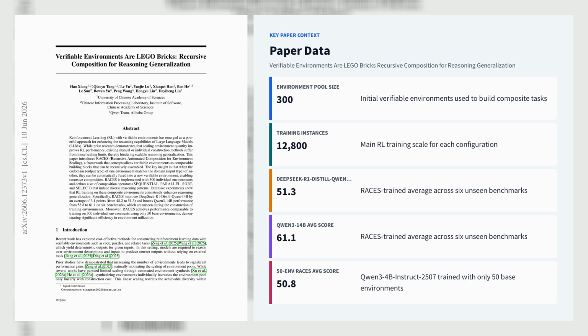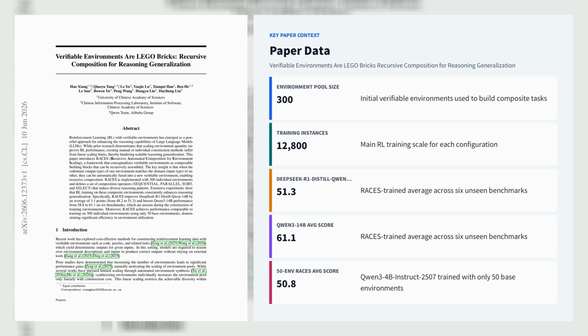On 6 unseen benchmarks, RACEs improves DeepSeek R1 Distill Qwen 14B from 48.2 to 51.3 average score, and Qwen3 14B from 58.8 to 61.1, with notable gains on IFEval, LongBench V2, Enigmata, LiveCodeBench, and AIME. The method is also more sample efficient.